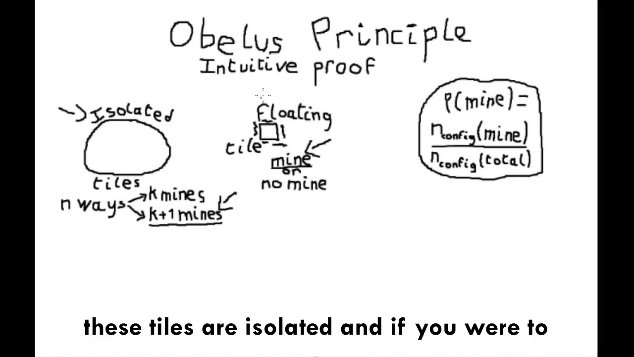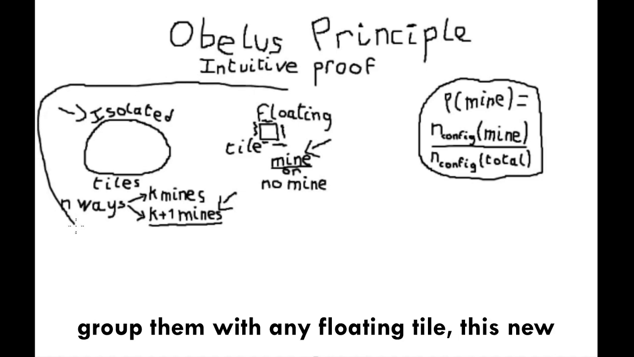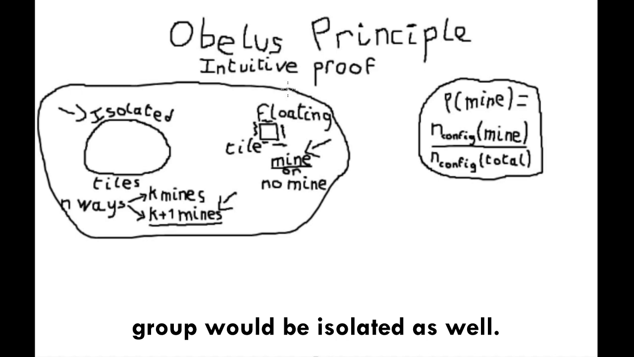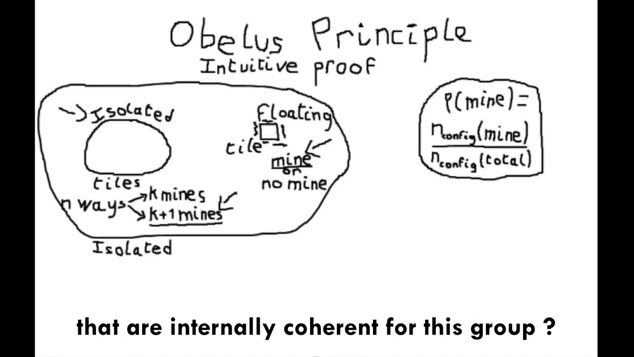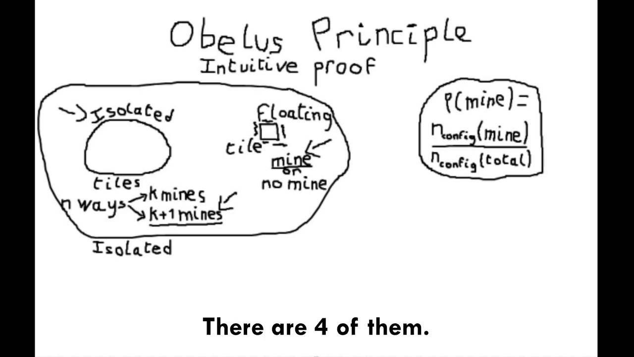These tiles are isolated, and if you were to group them with any floating tile, this new group would be isolated as well. What are the possible configurations that are internally coherent for this group? There are 4 of them.